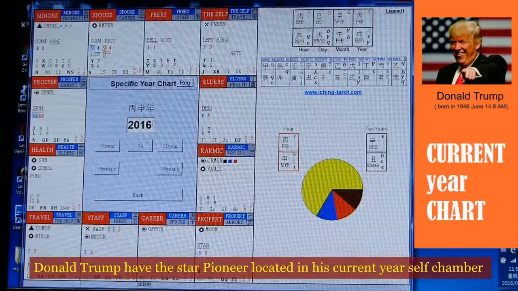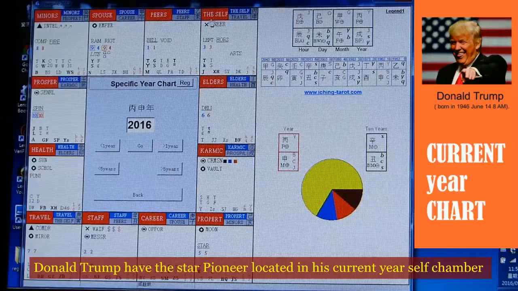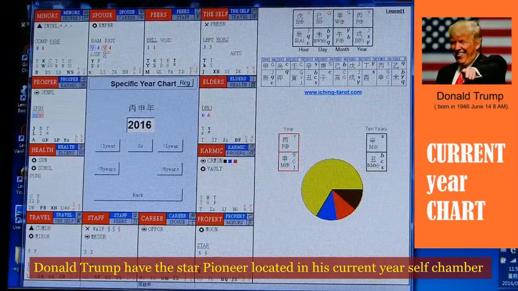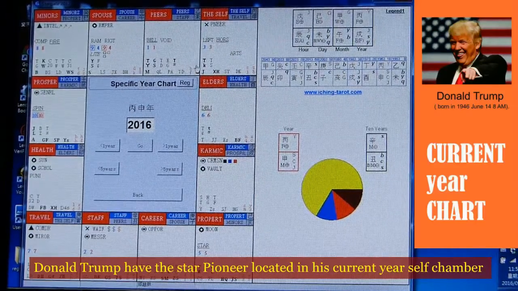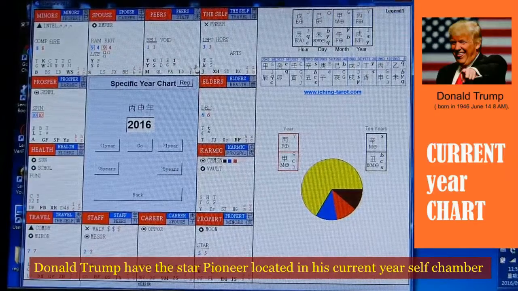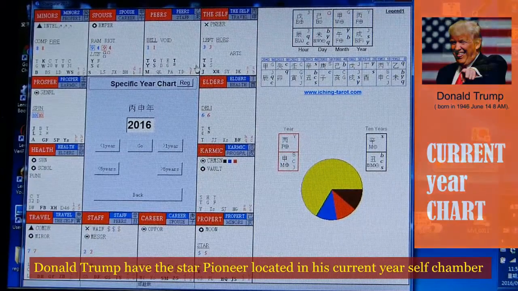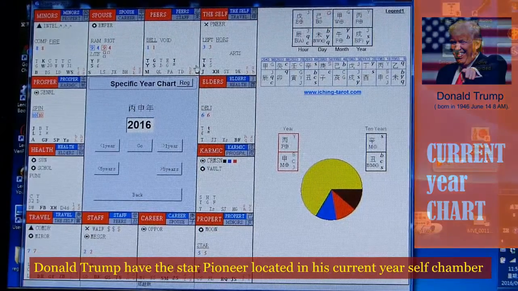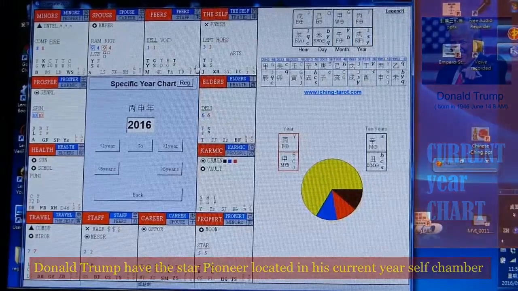For the year 2016, the current year south chamber also sits in these houses, with Pioneer and also Commander sitting in the opposite. This means that for the current year, there is a very positive, vibrant and important energy to help Donald Trump achieve his ambitious project, running for the US presidency.